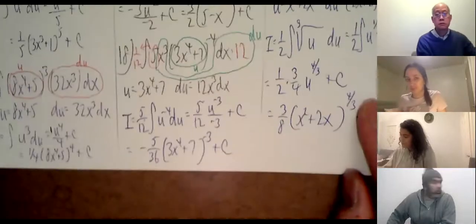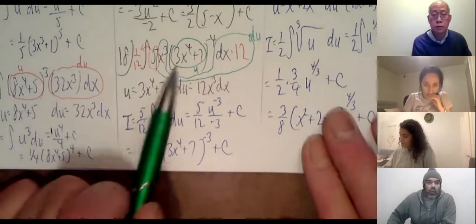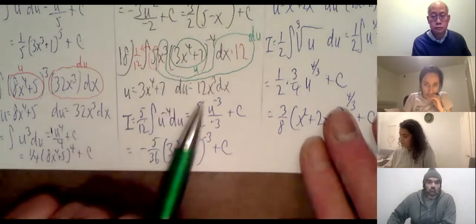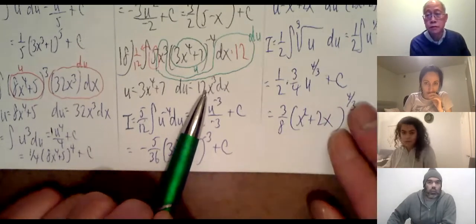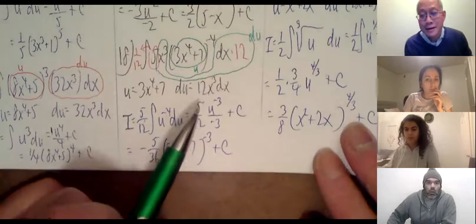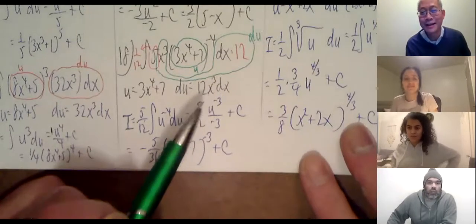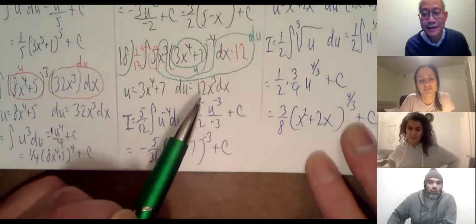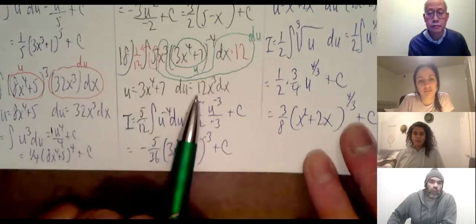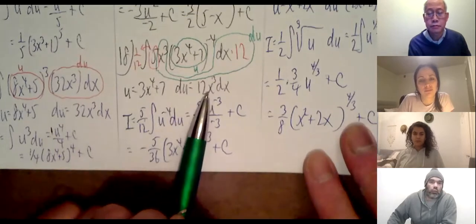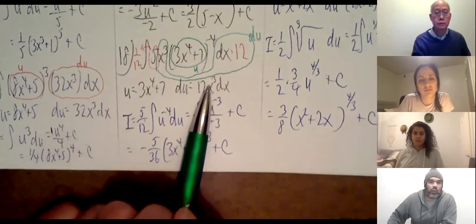Mr. Holm, I have a question. If the derivative of 3x to the 4th is 12x cubed, why do we need to do the dx times 12 against the x cubed? Sorry, can you say that again? A motorcycle just ran through. Sorry, if u equals 3x to the 4th plus 7, the derivative of that is 12x cubed. Why do we need to do the dx times 12 against the x cubed and the 5?